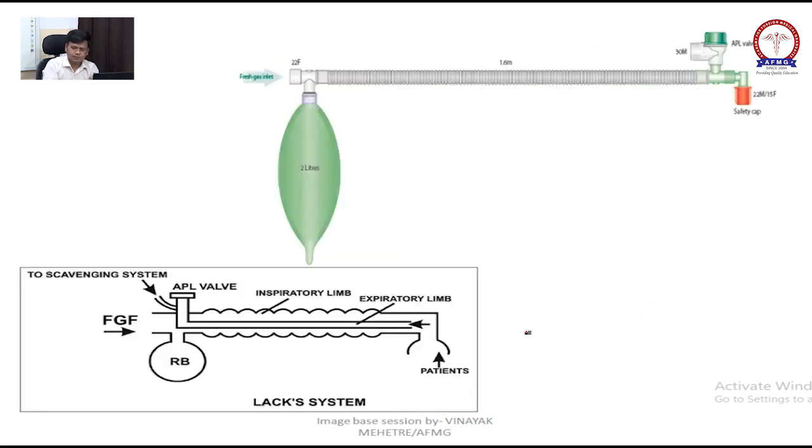This is your Mapleson A. Fresh gas flow will go from here, and till the patient it will go. The patient will inhale, and when he exhales, it will go out from the expiratory limb, the APL.